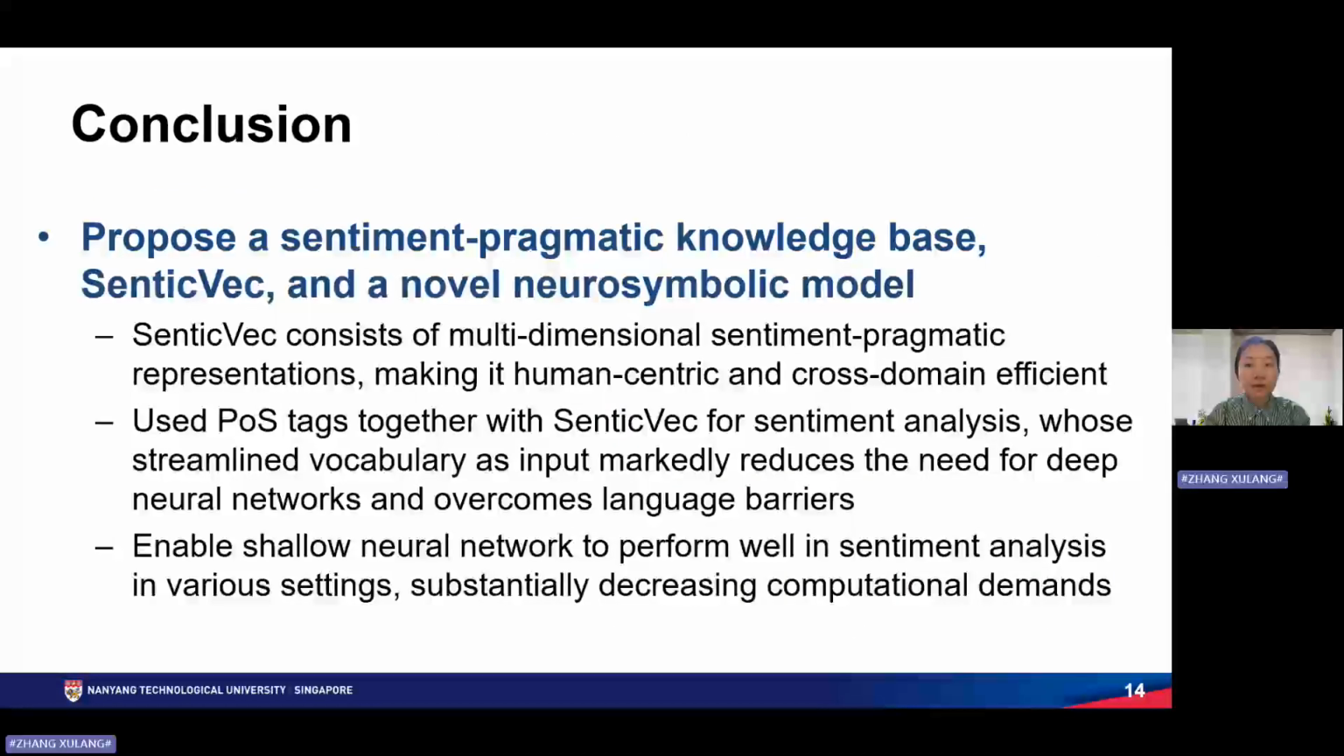So to conclude, this paper proposes a sentiment-pragmatic knowledge base called SenticVec. And based on this knowledge base, we further propose a novel neurosymbolic model that is lightweight, robust, and fast convergent.